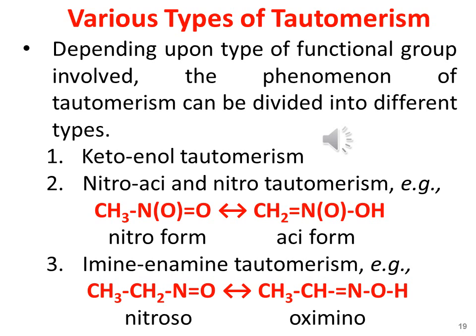The second is the nitro-aci and nitro tautomerism. For example, here you may see on this slide that a nitro group is converted into an aci form, and similarly, imine and enamine tautomerism, and nitroso-oxime tautomerism involves the conversion of the nitroso functional group into an oxime group, and I have quoted the example of nitroso conversion into the oxime group here on this slide too.